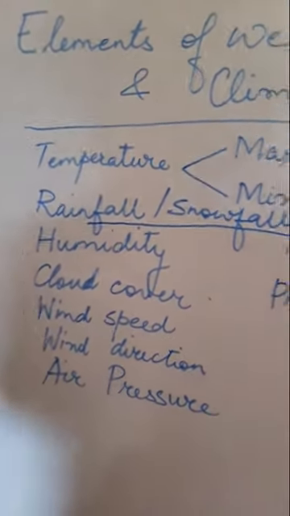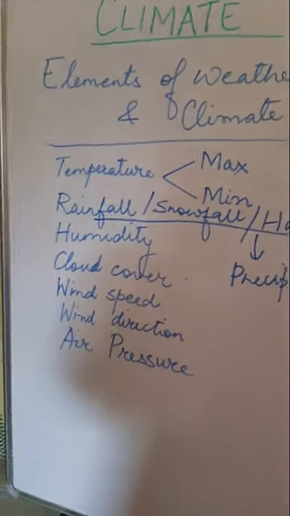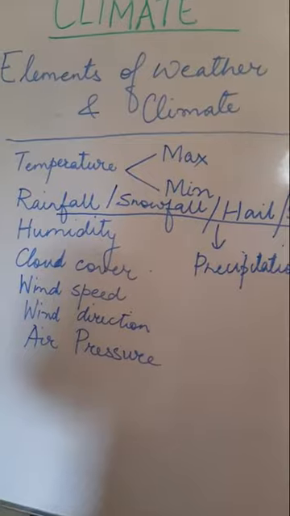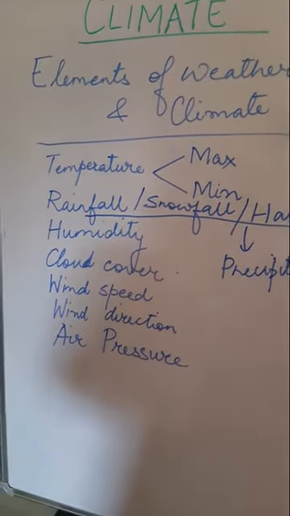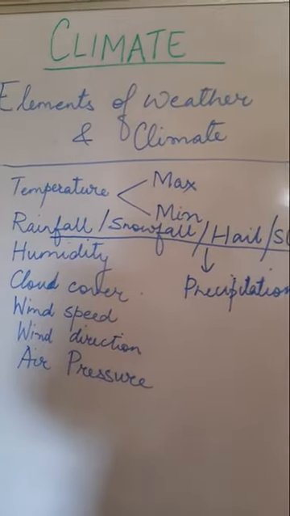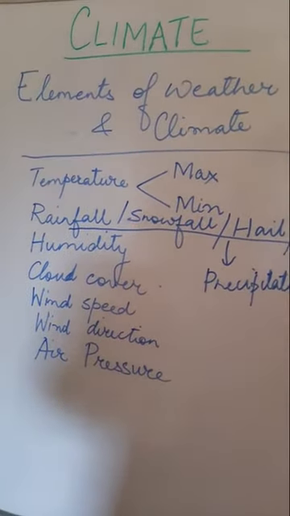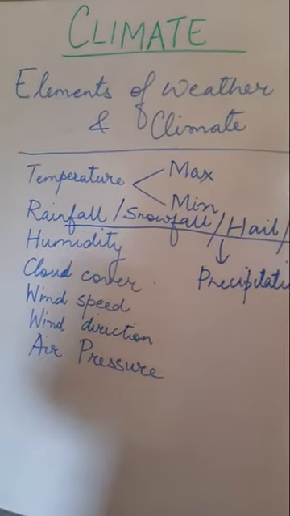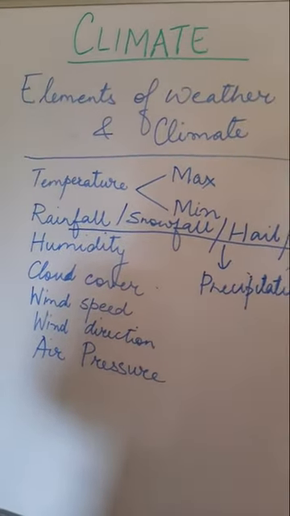They take the measurement of all these different elements, and every day the measurement is taken and recorded, and so every day we get the weather report.